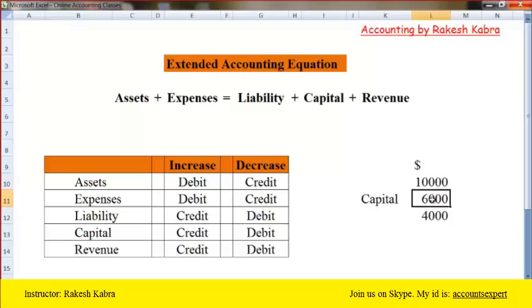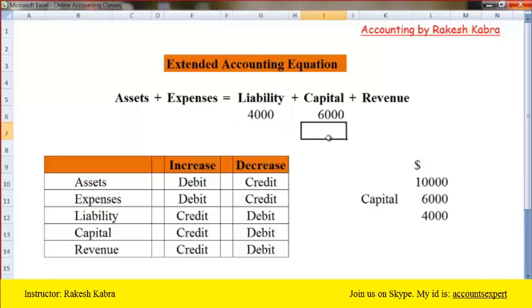So what will you do? You will take a loan, and that loan will be termed a liability. So the money invested by the owner is known as capital, and the money taken from an outsider is known as liability.